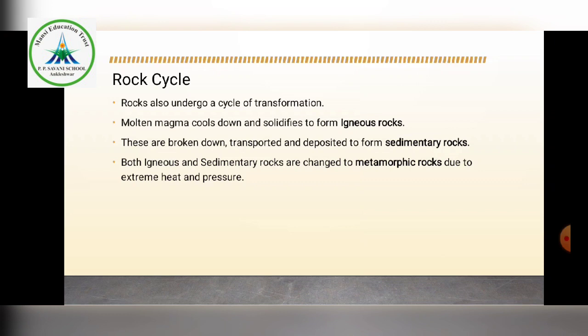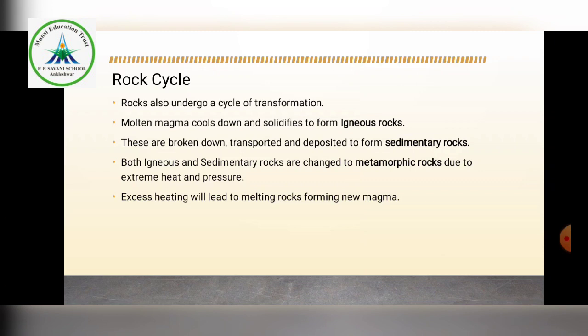Both igneous and sedimentary rocks are also changed to metamorphic rocks, as I told you, due to extreme heat and pressure inside the earth. Sometimes the changes may happen in their color and texture. In this way, metamorphic rocks are formed.